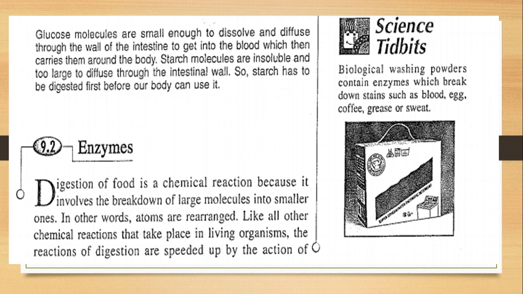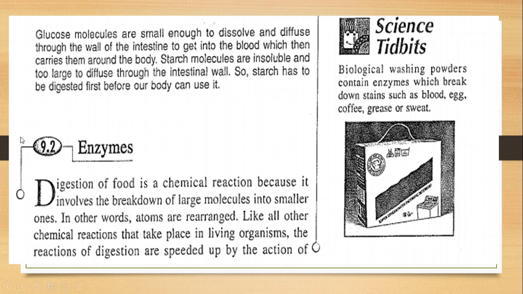Okay, so why are those washing powders called biological? They are called biological because they contain enzymes, and those enzymes help to break down the blood, egg, coffee, and other stains which are not easy to remove with normal washing powders. Okay, so keep it in your mind.